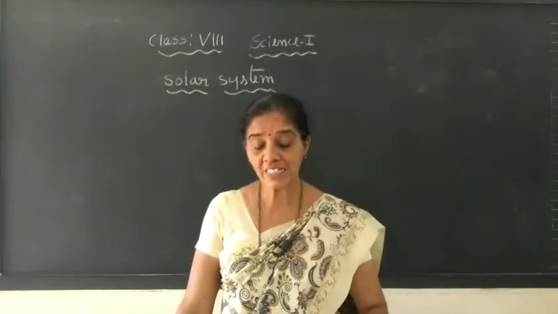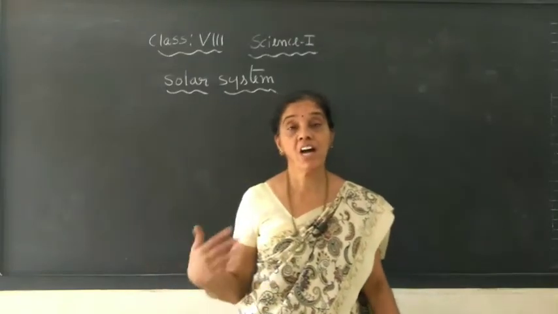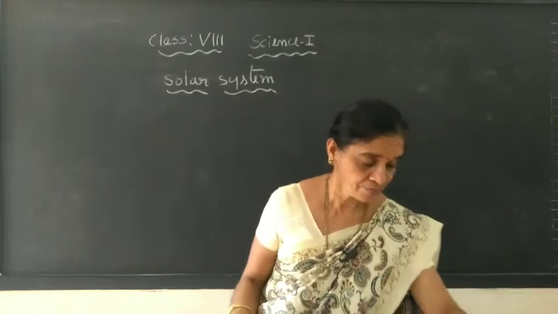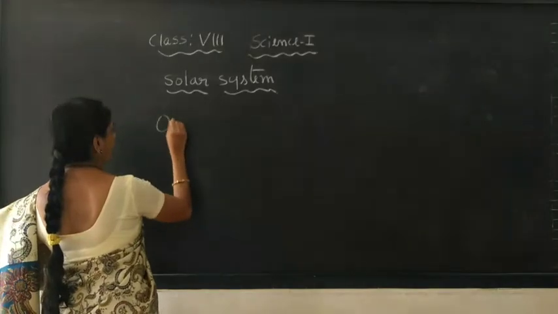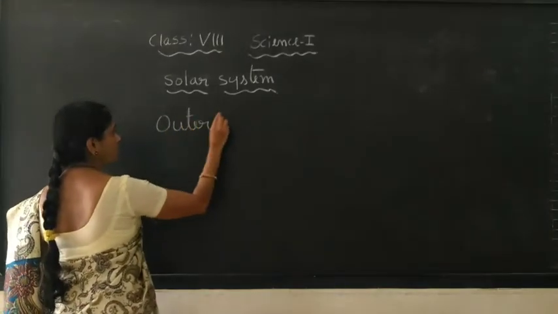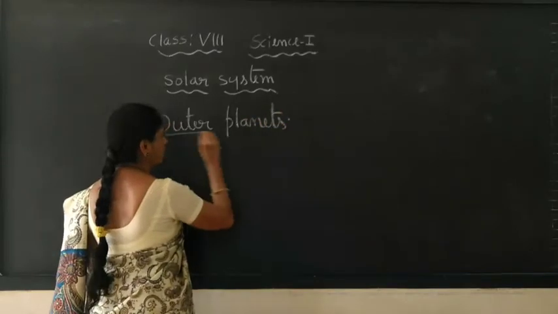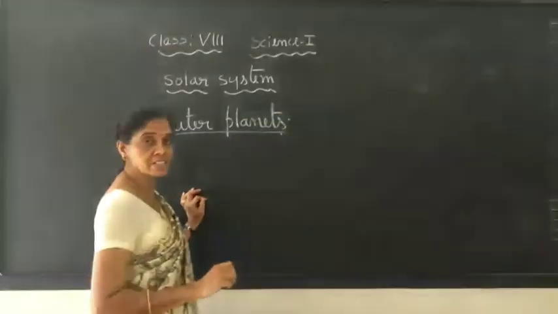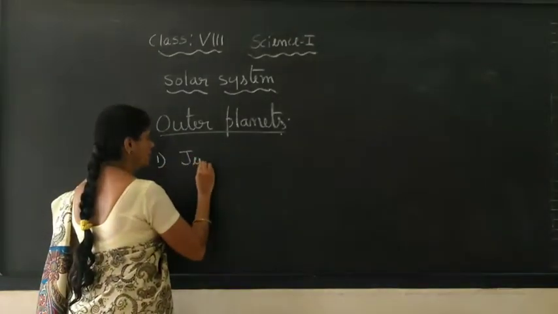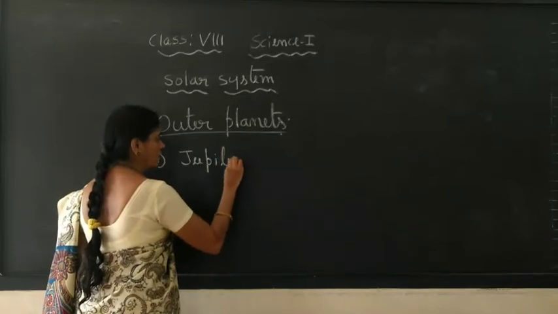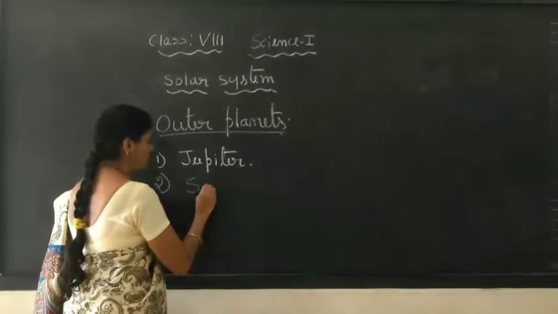Okay. Now in today's class we will learn the remaining 4 planets which are called outer planets. The outer planets, which are much farther away from the sun. In that, the first one is Jupiter. The next one is Saturn.